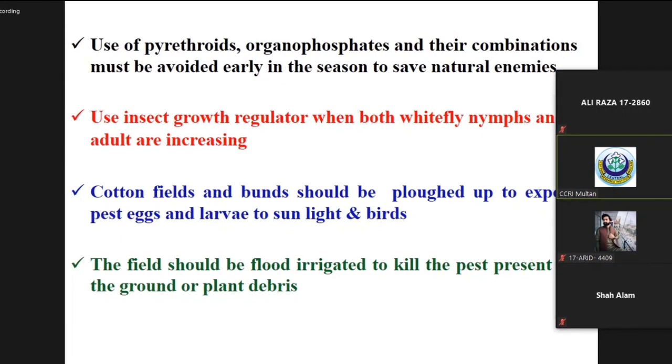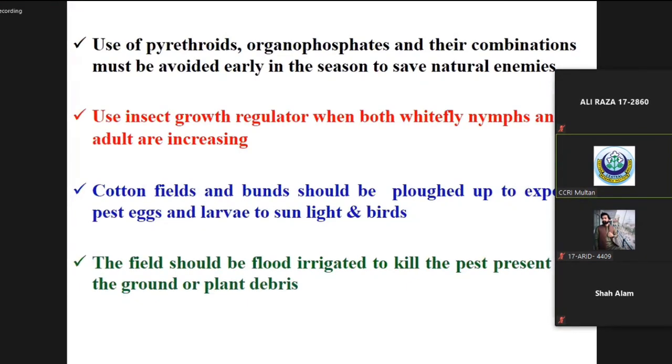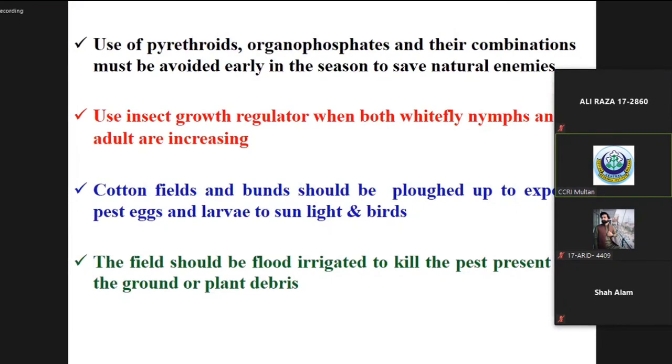Cotton fields and the bunds should be plowed up to expose the pest eggs and larvae to sunlight and birds. This is most important for the pink bollworm hibernating pupae and red cotton bug eggs. The field should be irrigated to kill the pests present on the ground or plant debris, like the pupae of the pink bollworm and eggs of the red cotton bug.